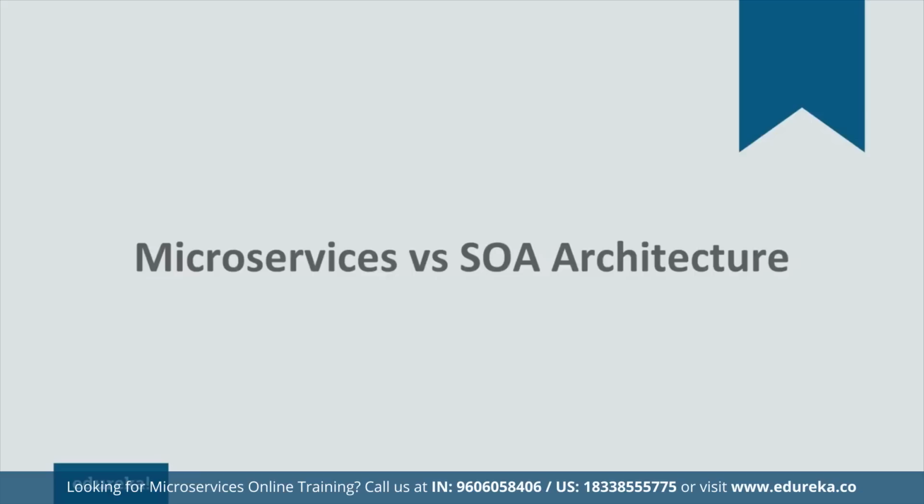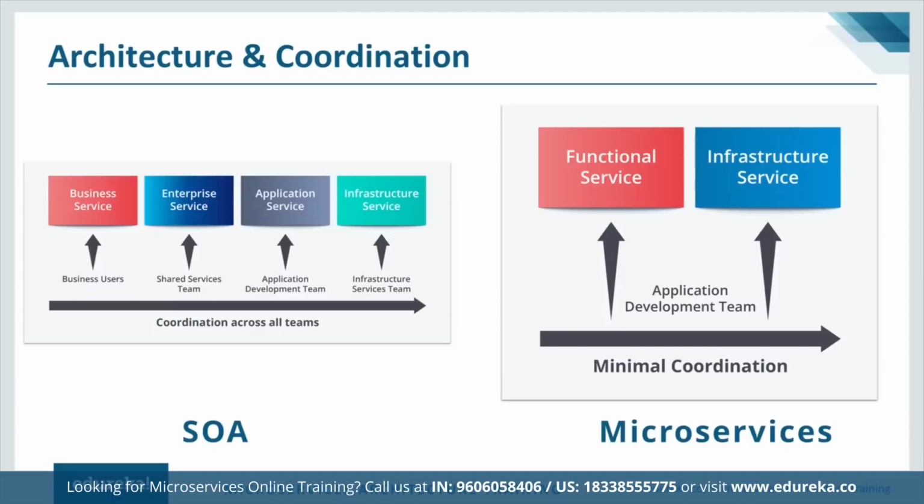So let me go forward and talk about the difference between microservices and SOA with respect to certain parameters. Let's look at the difference with respect to architecture and coordination. First of all, in SOA, there are 4 different types of services. First is business service. The next is enterprise service. Then we have application service. And then we have infrastructure service. So these 4 service types together form your SOA and they together deliver your software application.